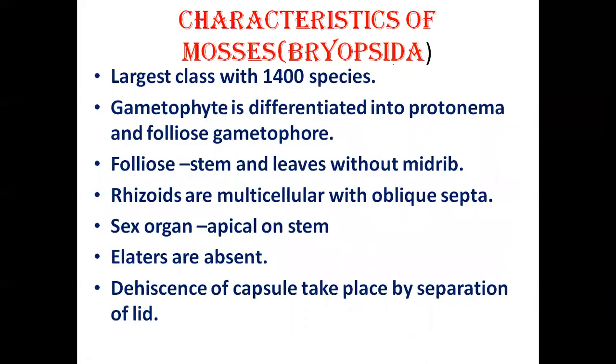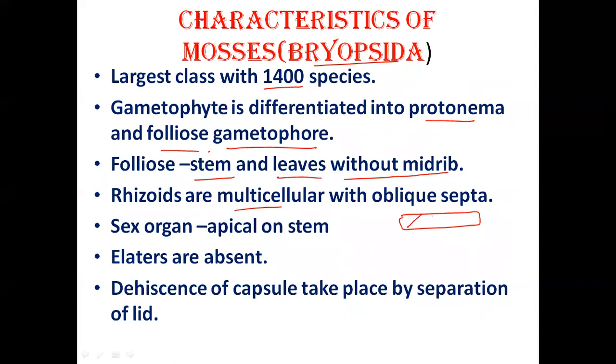Next is mosses or Bryopsida. It is the largest class of the bryophytes with 1400 species, and the gametophyte is differentiated into protonema and foliose gametophore. Foliose means stem and leaves without midrib. Rhizoids are multicellular and they have oblique septa like this. Sex organs are apical, on top of the stem, and elaters are absent.